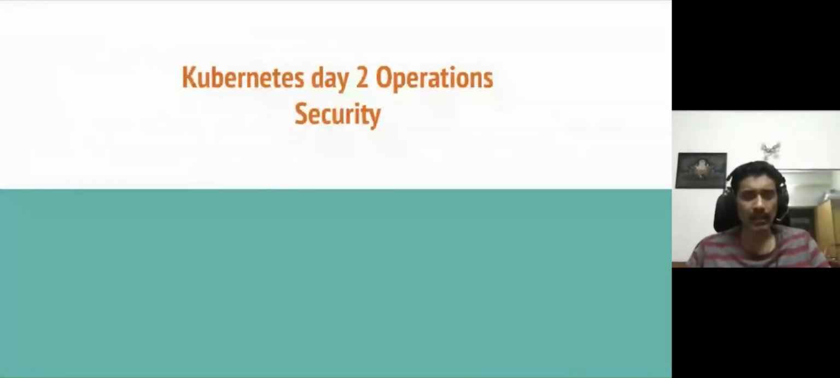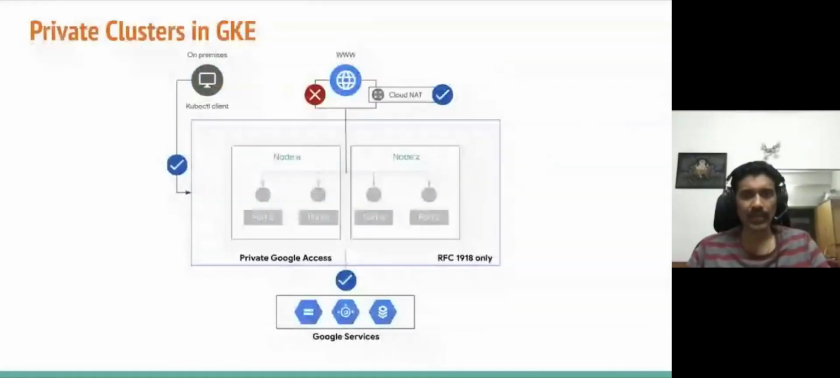So the last thing from a day two operations perspective is security. So obviously when you deploy your clusters and your applications or pods within a cluster, right, you want to make it very secure. We have this concept in Google called private clusters. What happens when you deploy a private cluster is your nodes do not have public IP addresses, right? Not just your nodes, even your Kubernetes